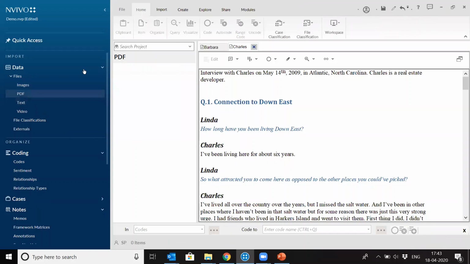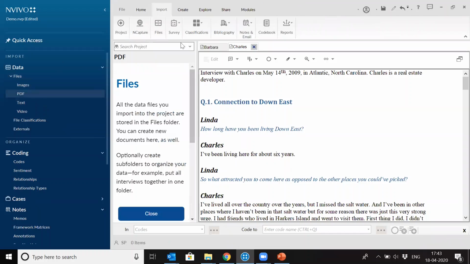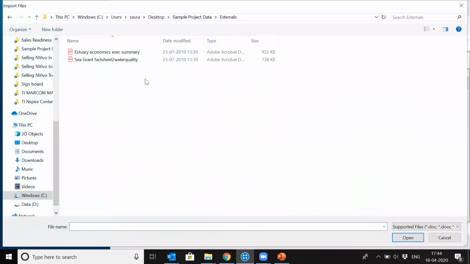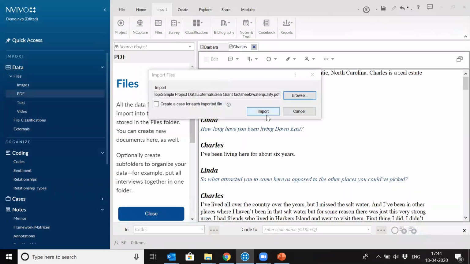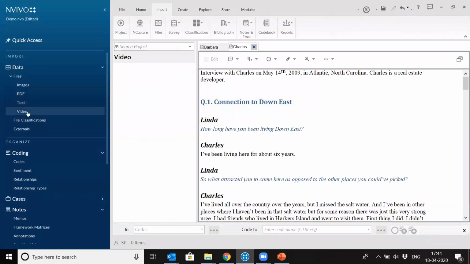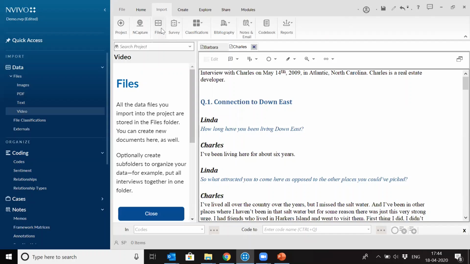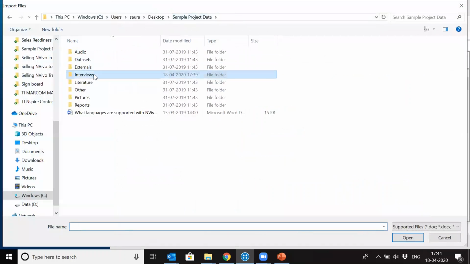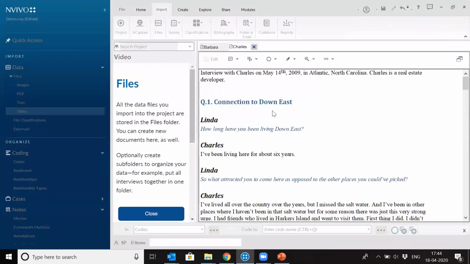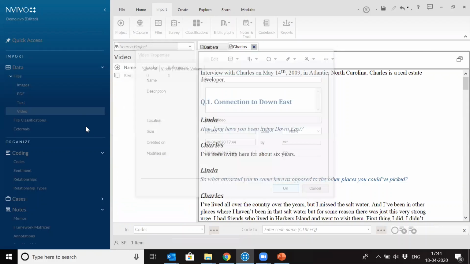So let's bring in some PDF files also. Same way, we select the PDF folder, go to import, go to files, and go to the location where the files are saved. All the PDFs are here. Let's select both these PDF files and bring them in NVivo. And quickly we will bring in images as well as video files. Let's go to the video file. Video is under here. This is one of the interviews of Ken, a video interview. So Ken's file we have brought in.